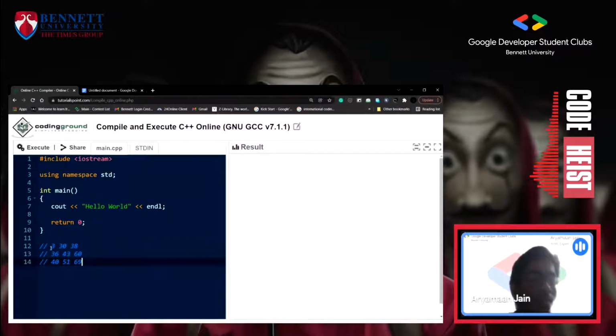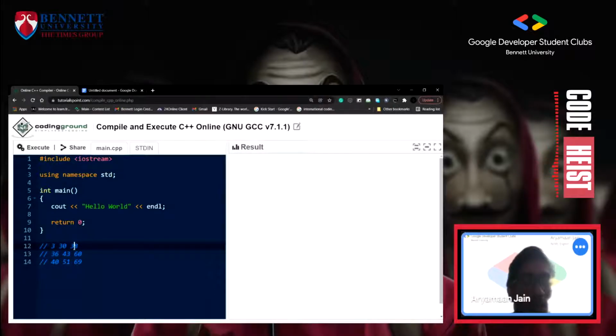So the brute force will not be taking any advantage, just looking into each element and checking. It will be n into m, where m is the width and n is the height of this subarray. We can say length or breadth also, it doesn't matter. Basically, the size of the array is n into m, so we will iterate over each element and check.